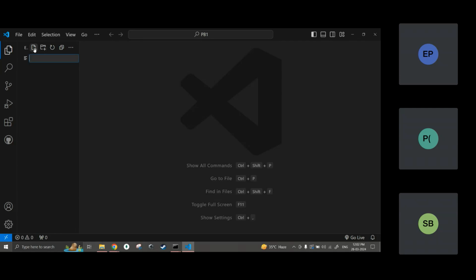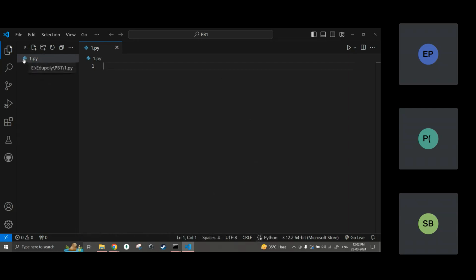So I'll go with the new file directly. Whatever name you give, 1 2 3, your wish. If you want my file, you name it as my file. If you want to name it as abc, name it as abc. But .py must be there at the end, because .py is the extension of the file, and it tells us that it is a Python file. And press enter. So now the file is created, the Python logo is there, and the file is empty, nothing is written here. This means that Visual Studio Code is telling me that your Python file is ready. You can now start writing code in Python and you can run the code.